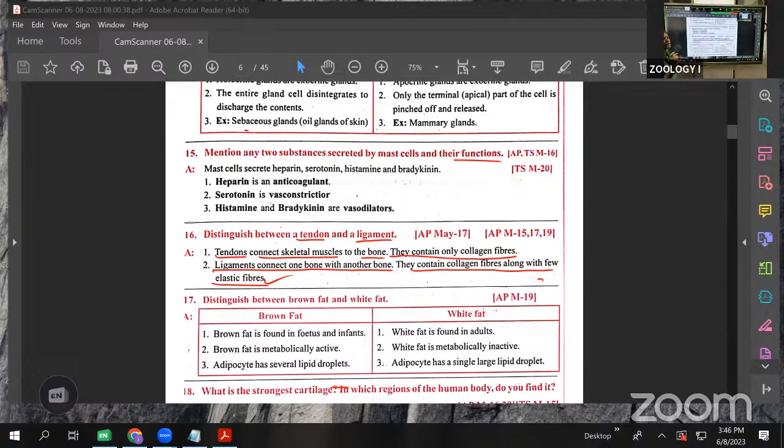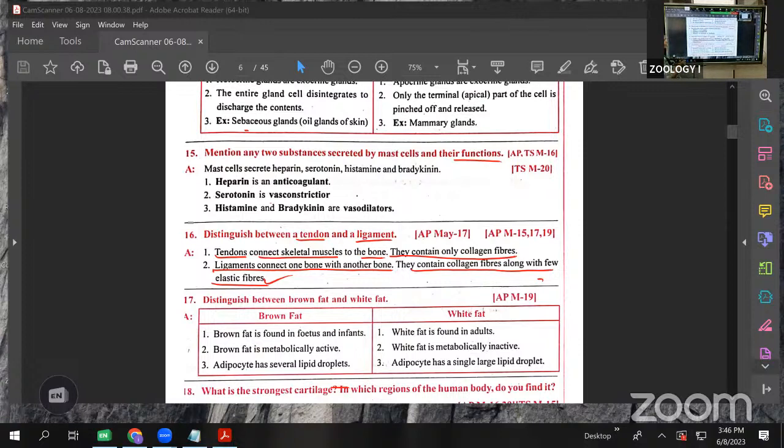The difference: a tendon connects the skeletal muscle with the bone, and it has only collagen fibers. A ligament connects one bone with another bone, and it contains collagen fibers as well as elastin fibers. Clear? This is about the distinction between the tendon and ligament.